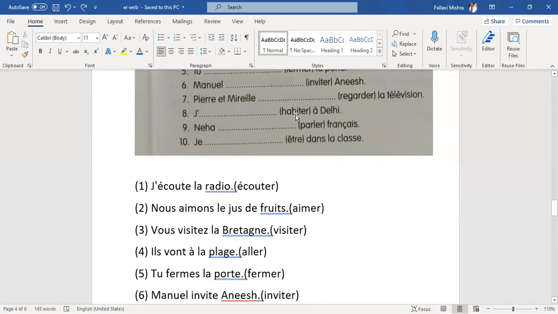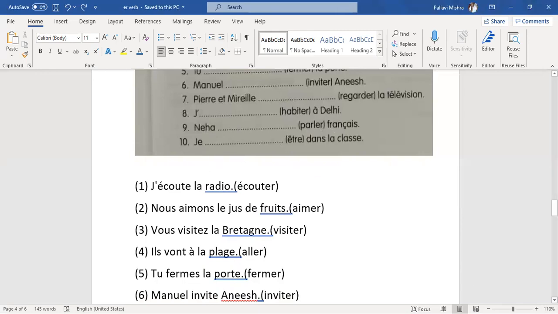Now with habiter, as we know, habiter means to live. So what we'll do here, we remove er and we put e. So it becomes j'habite. J'habite à Delhi. I live in Delhi. Neha parle français. Parler is an er verb. Parler means to speak. So we remove er and we put e. So Neha parle français.